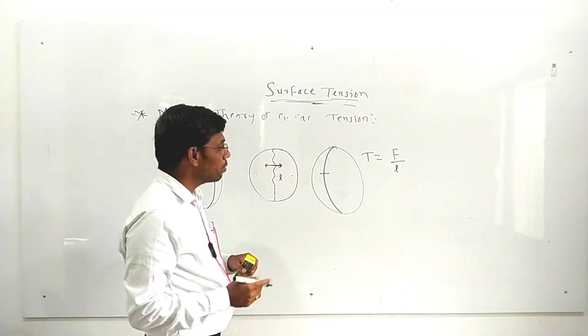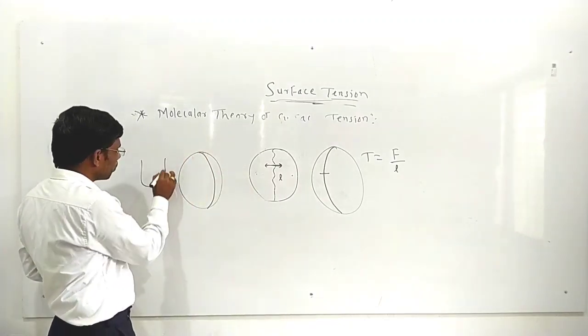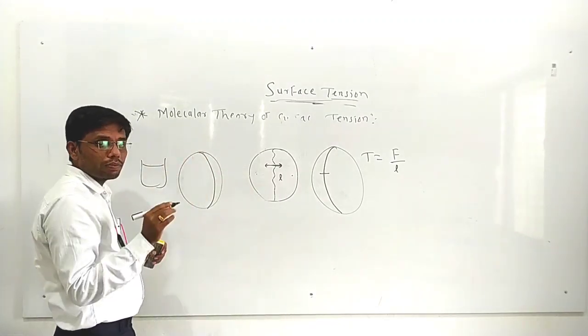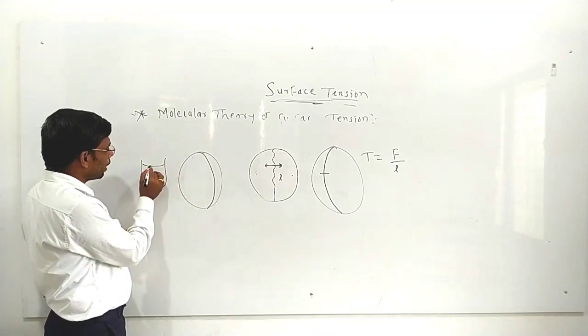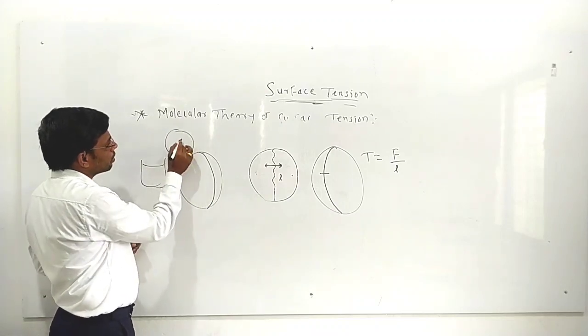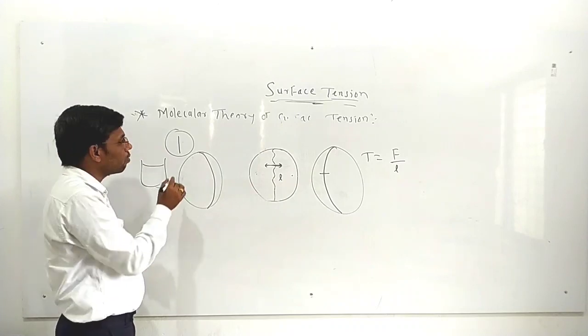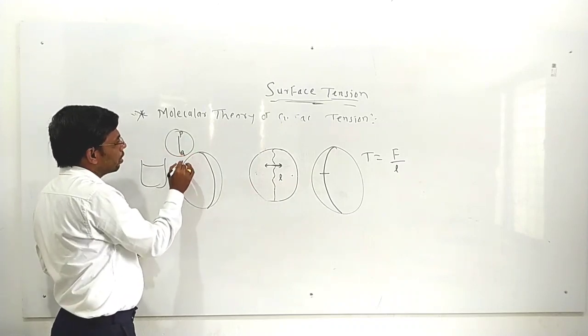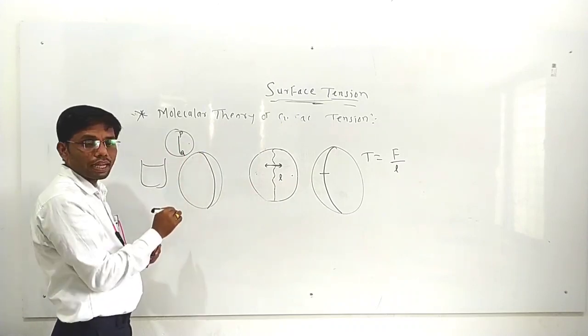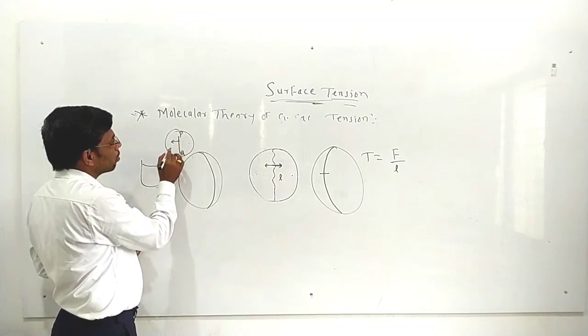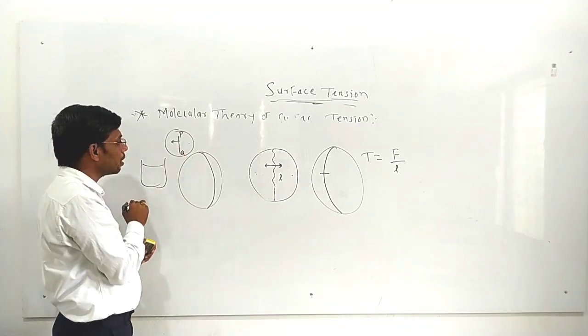Suppose this is the free surface of a liquid, and on this free surface we draw a line PQ. If we rub this surface from this side, the tangential force will act in this direction.